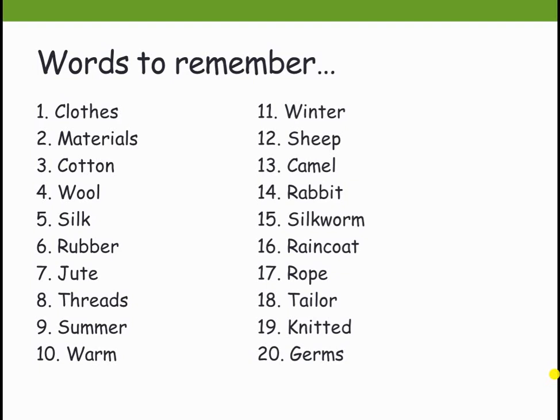Ninth, summer. 10th, warm. 11th, winter. 12th, sheep. 13th, camel. 14th, rabbit. 15th, silkworm. 16th, raincoat. 17th, rope. 18th, tailor. 19th, knitted. And the last one, 20th, is gems. So these are the words you are going to learn in this lesson. Let's move on to the lesson.